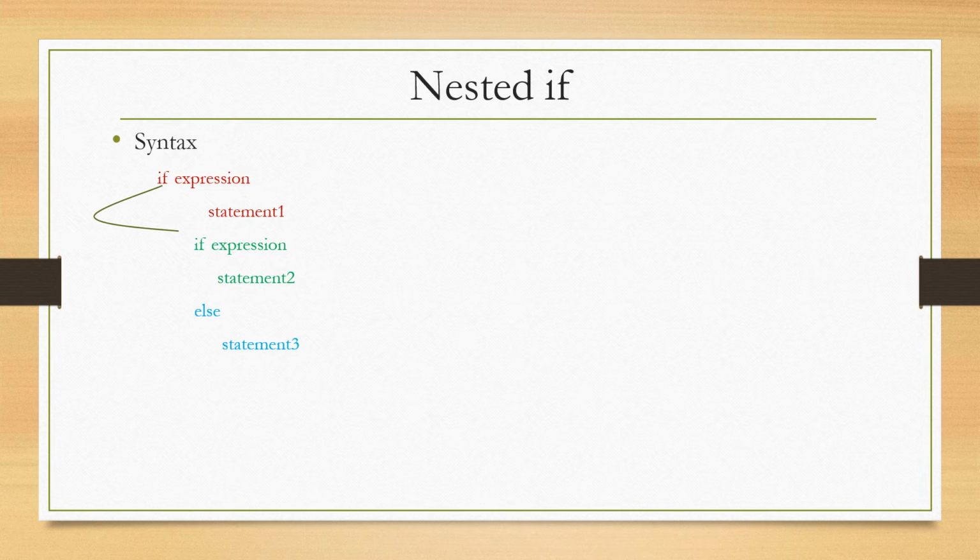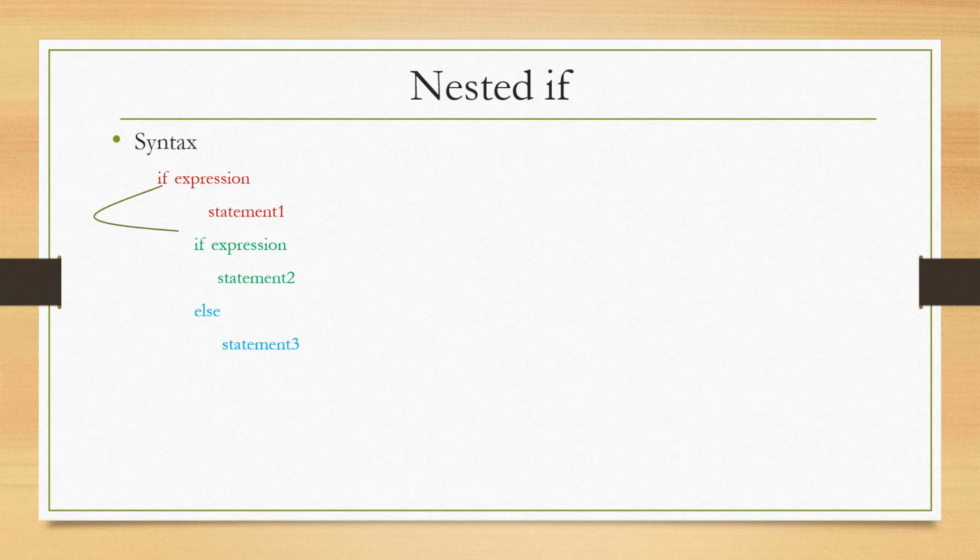Next is nested if. Nested if means you can have an if statement inside an if statement. Here is the syntax for this: if this expression is true, then statement 1 is executed. Otherwise another condition is checked. If this second expression is true, then statement 2 is executed. Else the else part is executed, that is statement number 3.